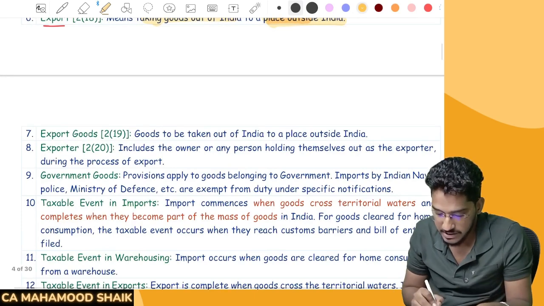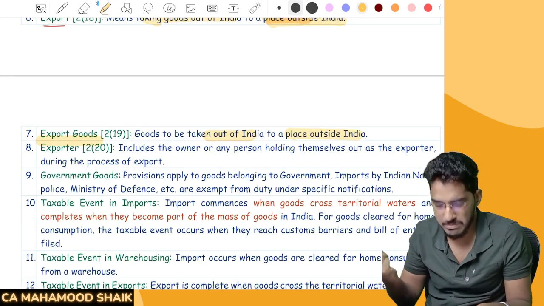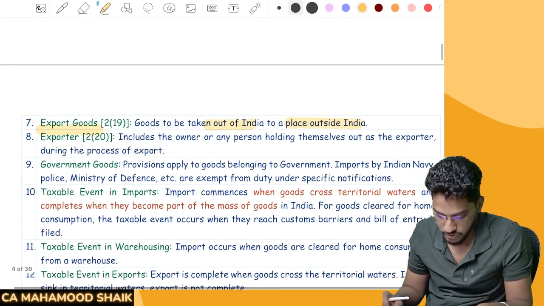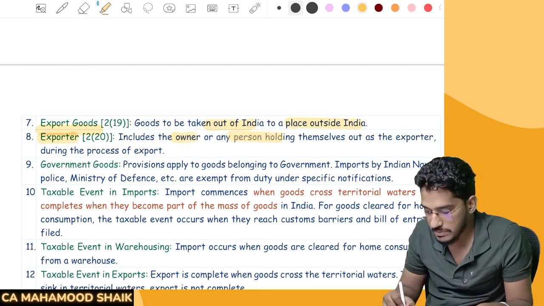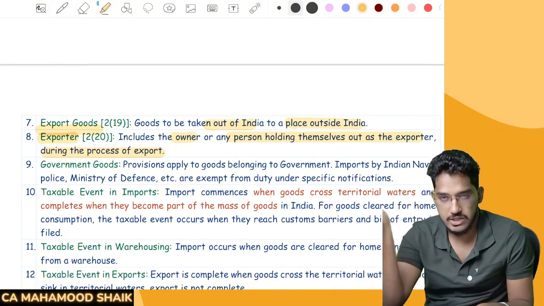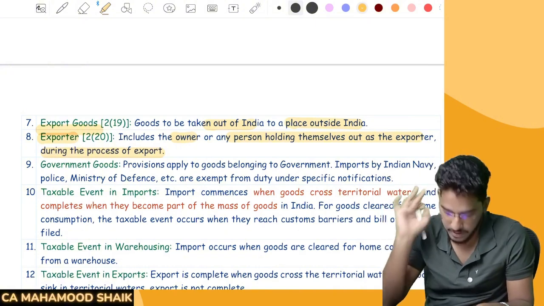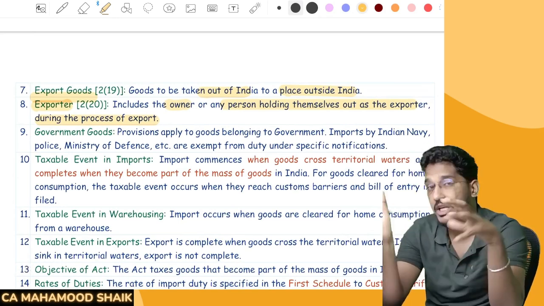Next. Sir, what are exported goods? Goods which are to be taken out of India to a place outside India. Once again, same meaning, so we call it export goods. Now, who is an exporter? It includes the owner or any person holding themselves out as the exporter during the process of the export. Same as the importer definition. Next, government goods.